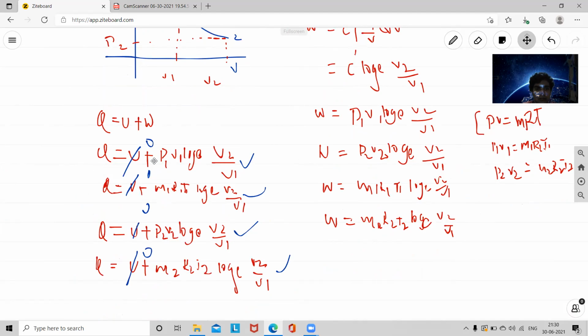These values are substituted in the first law of thermodynamics, Q is equal to U plus W. These are all the W values, and this is the U. U is internal energy. Here capital U represents internal energy, and small u represents specific internal energy. If these internal energy values are neglected, you can simply write Q is equal to W. Q is equal to P2 V2 log e V2 by V1, and Q is equal to M R T2 log e V2 by V1.